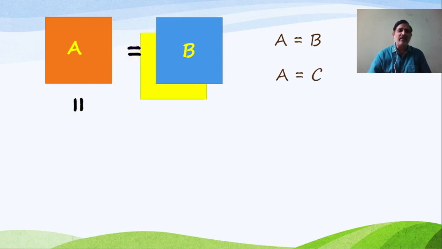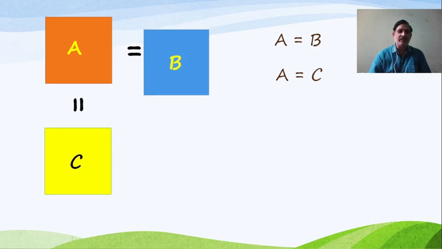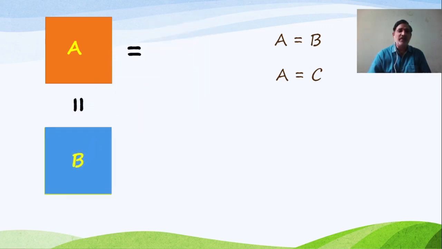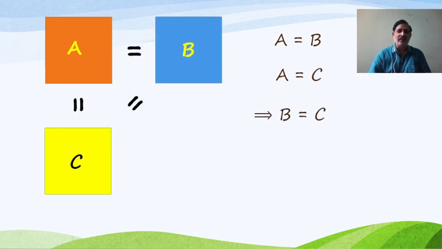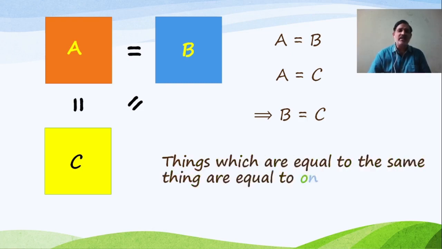Here it is a quick observation that B and C also coincide with each other. So from this we can say that even they are equal. So the same thing is given like: things which are equal to the same thing are equal to one another.